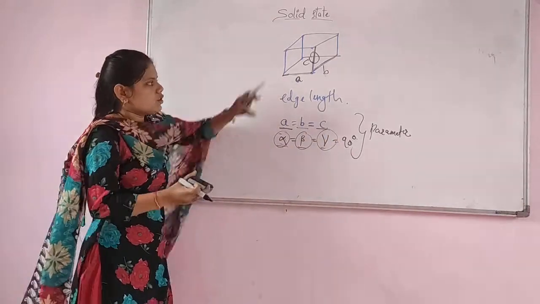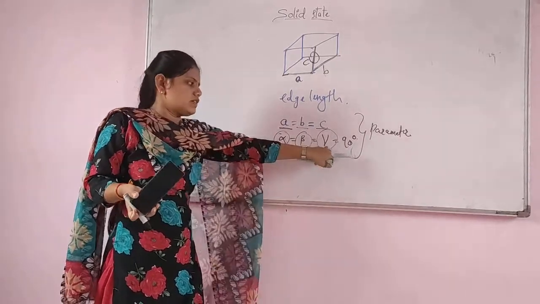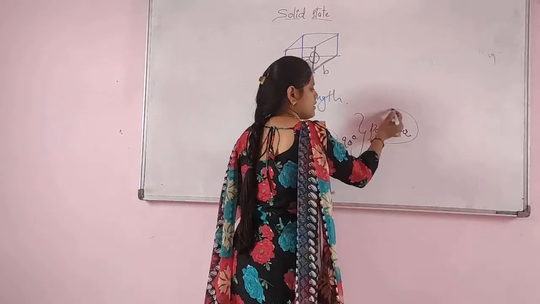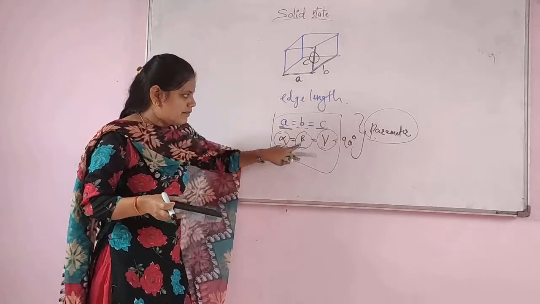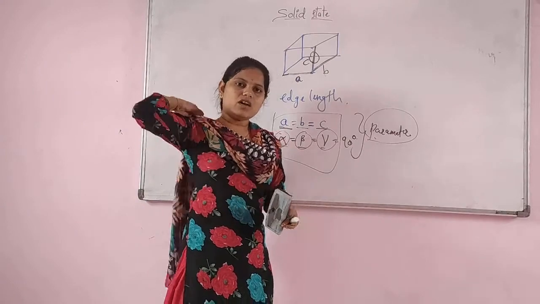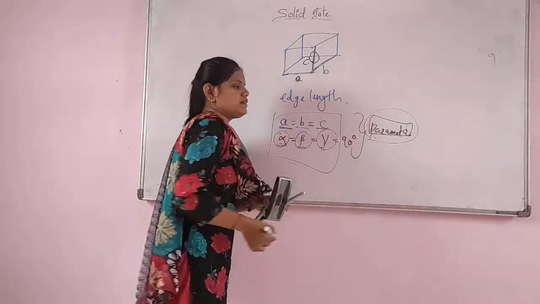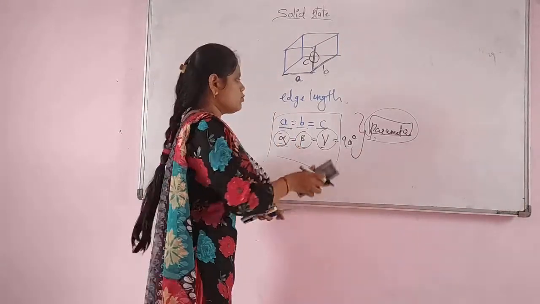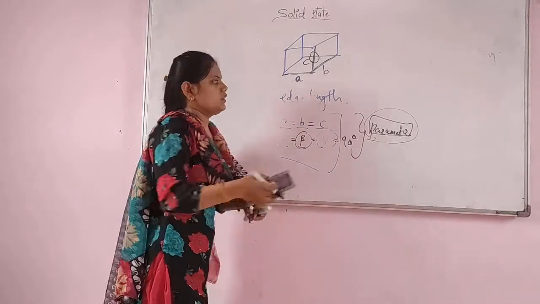In a cubic unit cell, alpha equals beta equals gamma equals 90 degrees. These 6 parameters, A, B, C, alpha, beta, gamma, decide the system of your unit cell. Now we'll move to the next point, that the unit cell is again divided into 2 types.